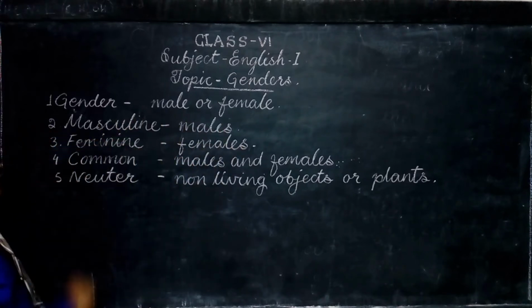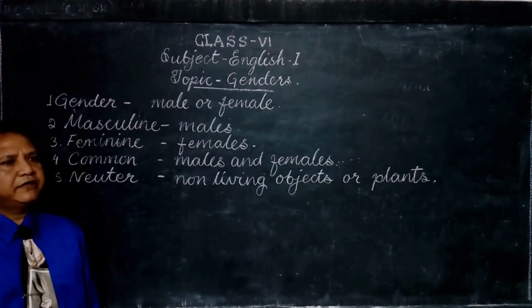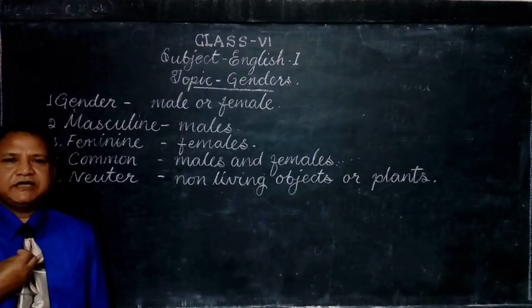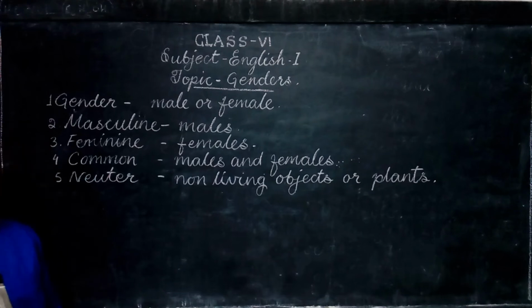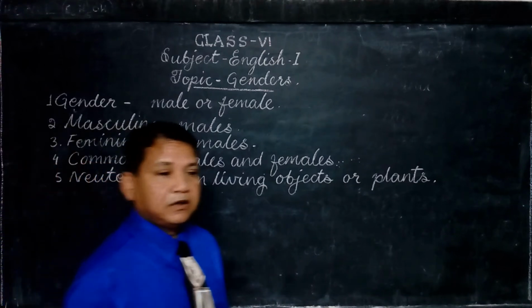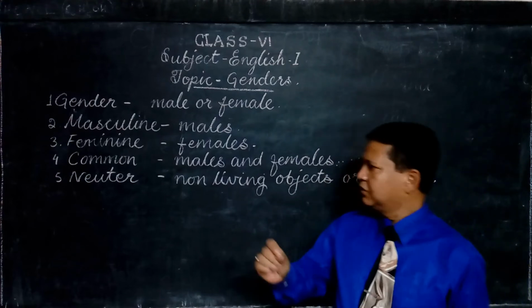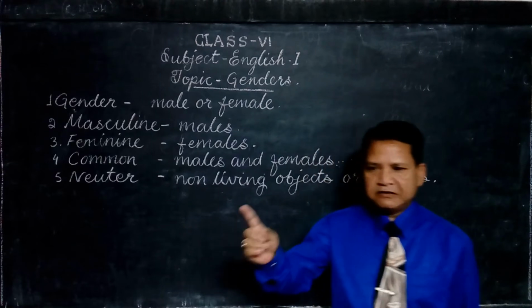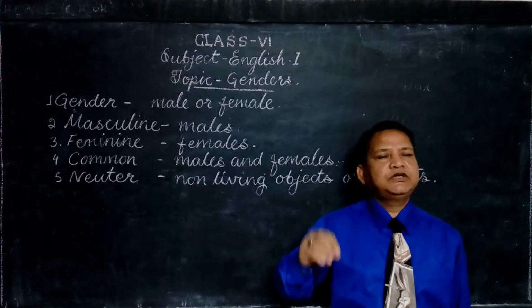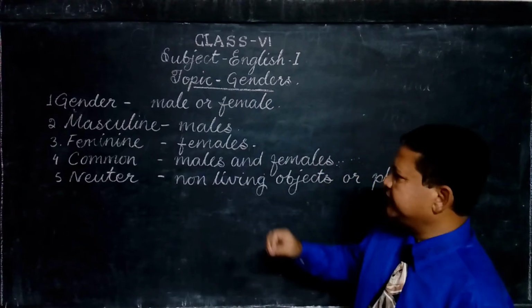Next is female, feminine. The feminine gender means mothers. If I put it in a sentence, my mother is very happy with me. Here, mother is feminine. Okay. My aunt will come to India next month. Here, aunt is feminine. His niece is a very good artist. Niece is feminine.